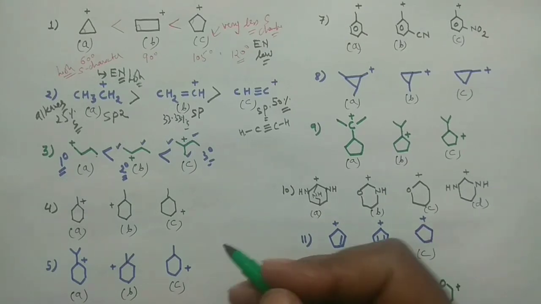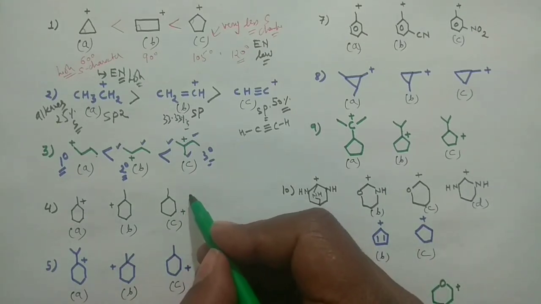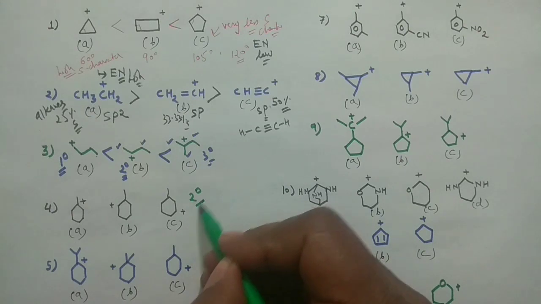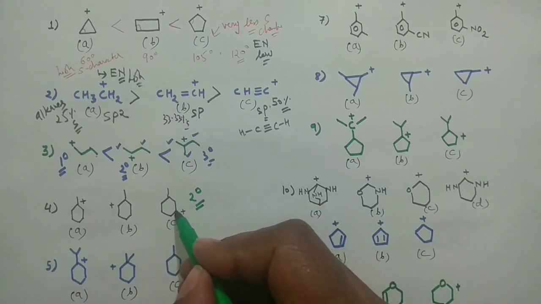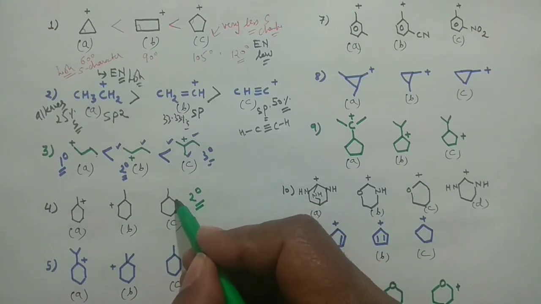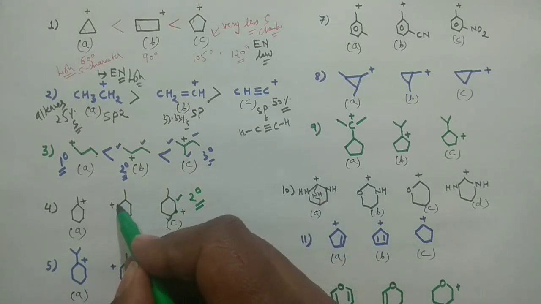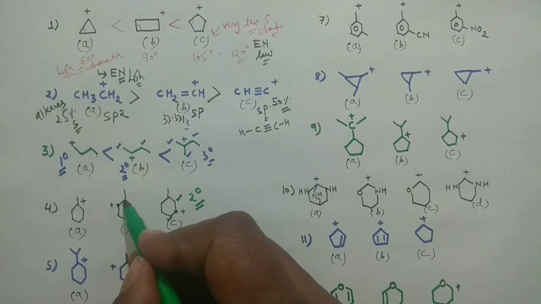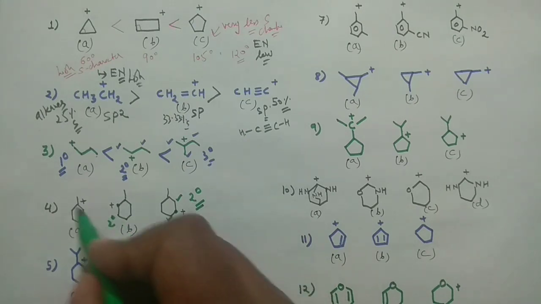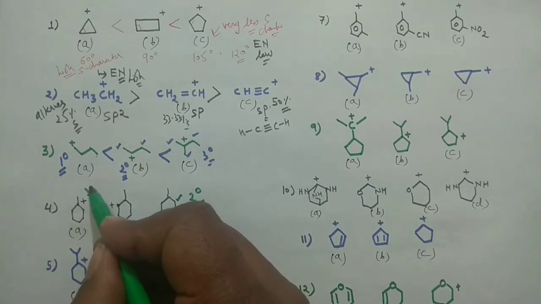See, this carbocation is your 2-degree carbocation. Why? Because the positive charge is here and it is connected with one carbon here and another carbon here. It's a 2-degree. Similarly, if you check this one, it is again 2-degree, and this positive is here. So 1, 2, 3, it's a 3-degree. So this should be the most stable one.